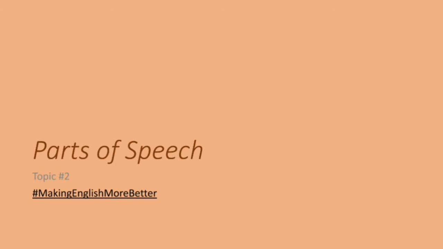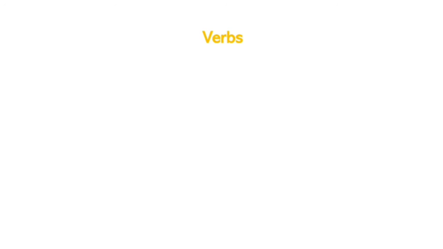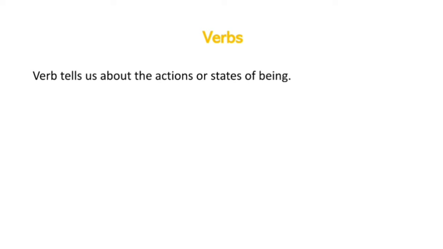So this is another video of topic number 2, parts of speech, where we will learn more categories. So let's get started with verbs. You must have heard this word several times. Verbs and only verbs. So what are verbs basically? In simple words, you can say that they are action words, but the actual definition is: a verb tells us about the actions or states of being.